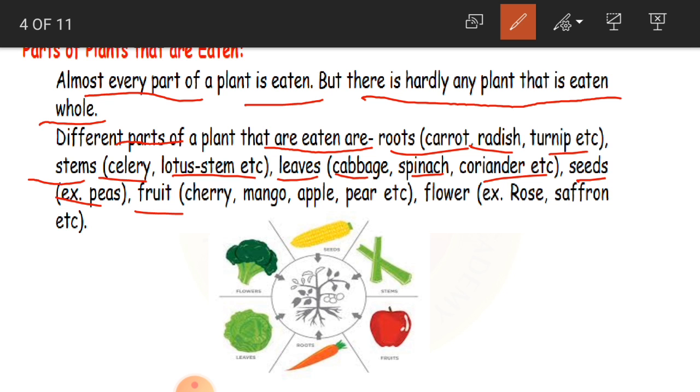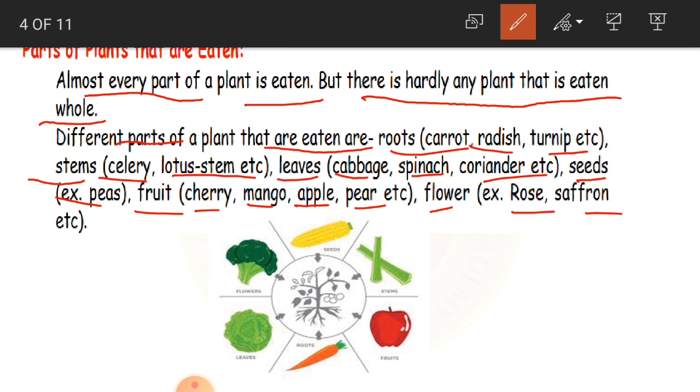Then fruit. The plant fruits like cherry, mango, apple, pear. So many fruits are there, which everybody likes to have. So fruits. Then flowers. Flower again, rose, saffron. Saffron is again a flower, children. We use this dried flower. After getting dried, we are going to use it in our sweet dishes. It is going to add color and a very good flavor to the sweet dish, especially for kheer,